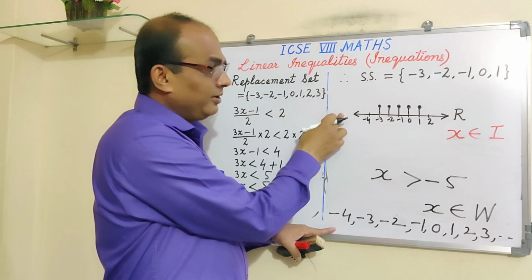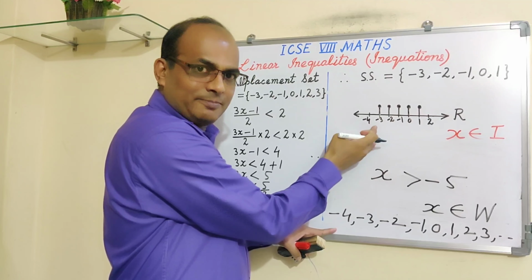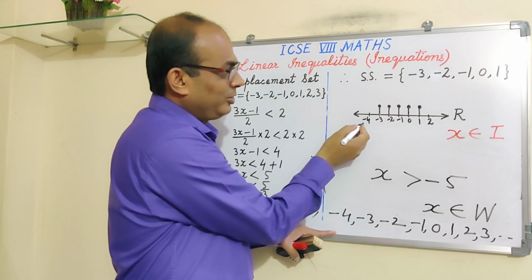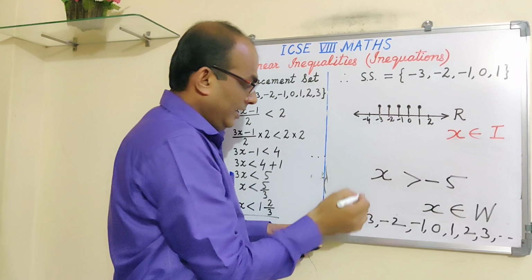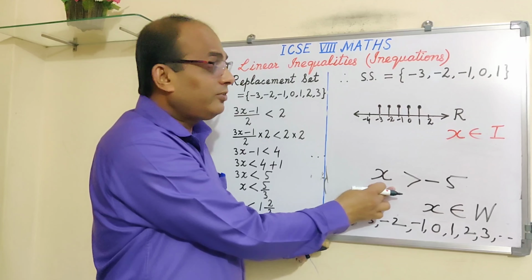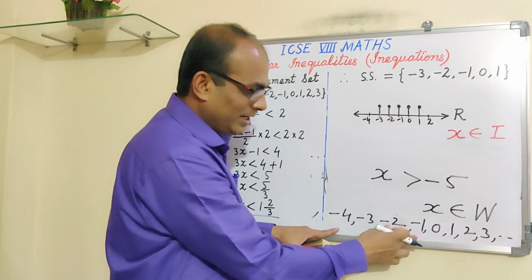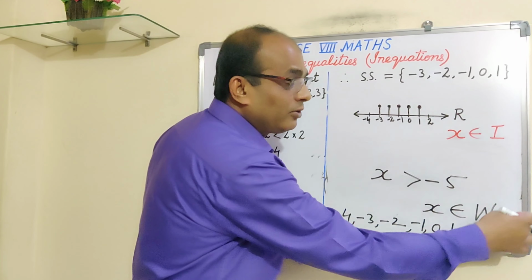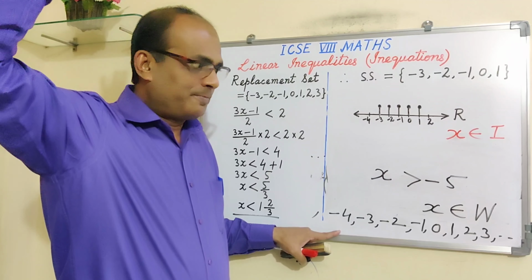Alright, because -5 is here, no? So the number which is coming on the right side, like -3 is greater than -4, -2 is greater than -3, right? So -4 is greater than -5, and you have to take all the values of x which are greater than -5. So you start from -4, then -3, -2, -1, 0, 1, 2, 3, and so on, because it is greater than, unlimited, and so on.